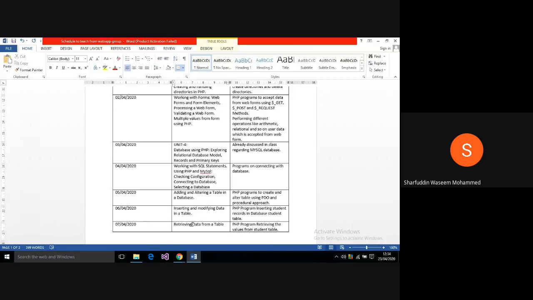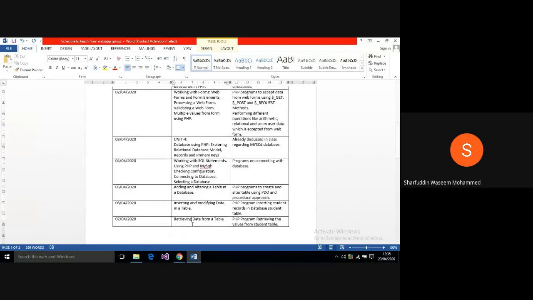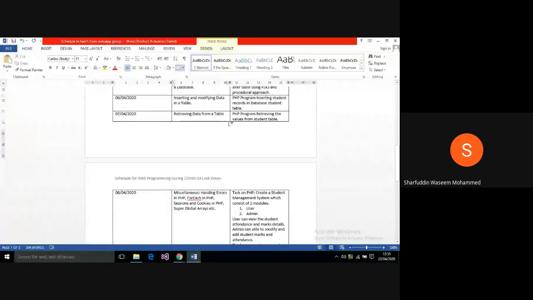While teaching differences between PDO and MySQLi, I taught you how you can retrieve data. It returns a set of multiple rows in PDO, so you can use foreach directly and access them. Whereas in MySQLi, you need to use functions like fetch, fetch all, fetch assoc, and all those functions. So you have to refer to those things. This is just the end of database accessing with PHP, and these are miscellaneous.